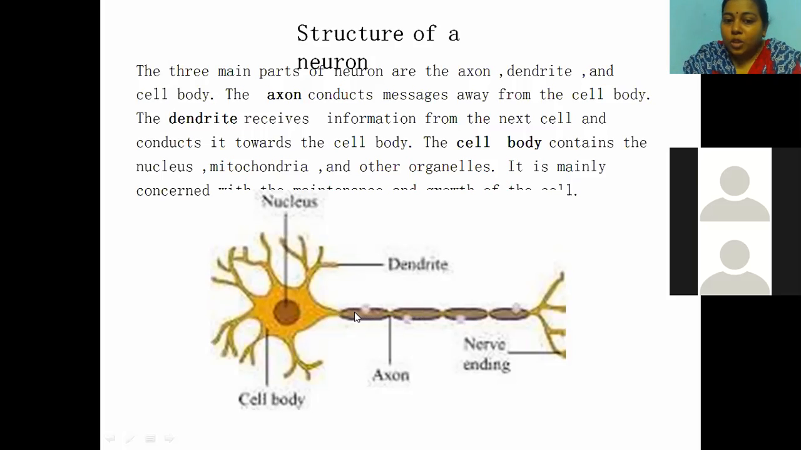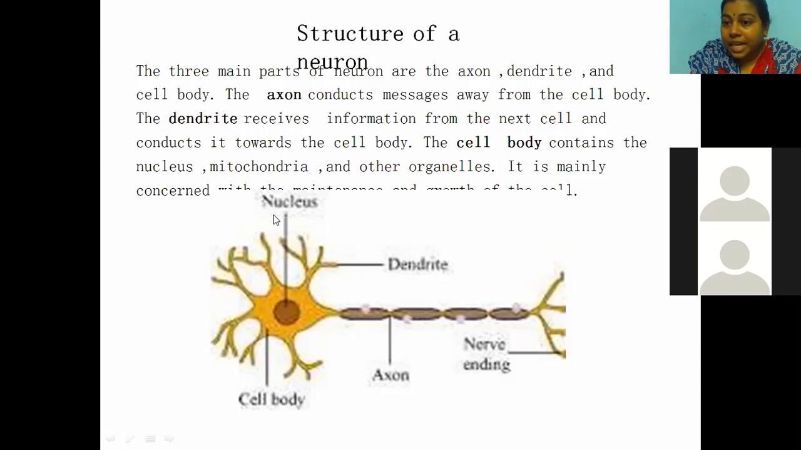Children, this axon is going to carry impulse away from the cell body, means from here to here. So it is going to carry the information away from the cell body. Axon is going to carry the nerve information away from the cell body, children.